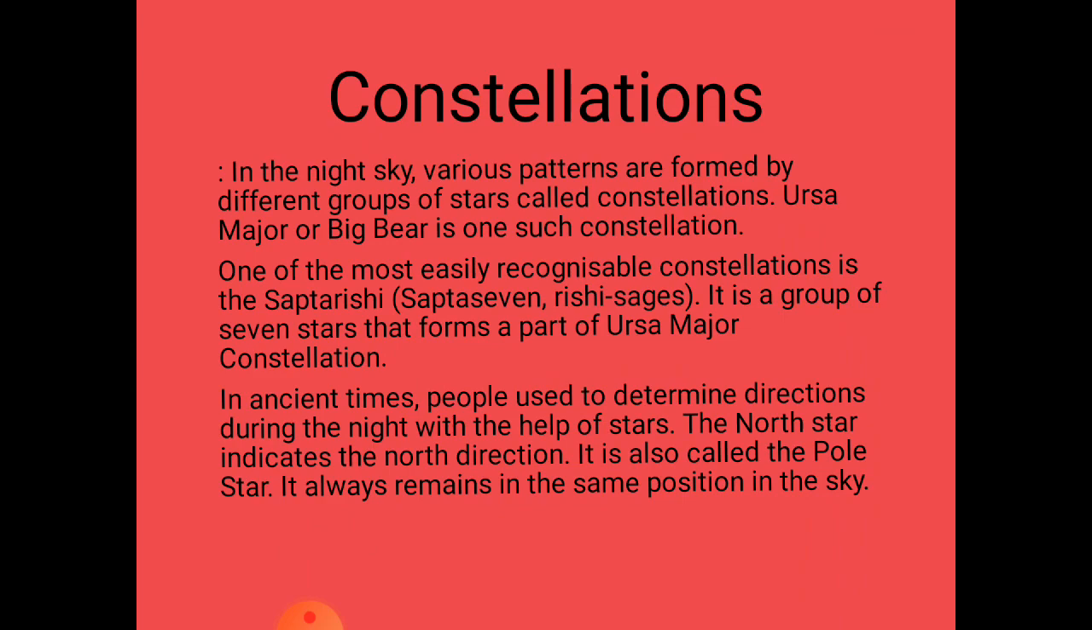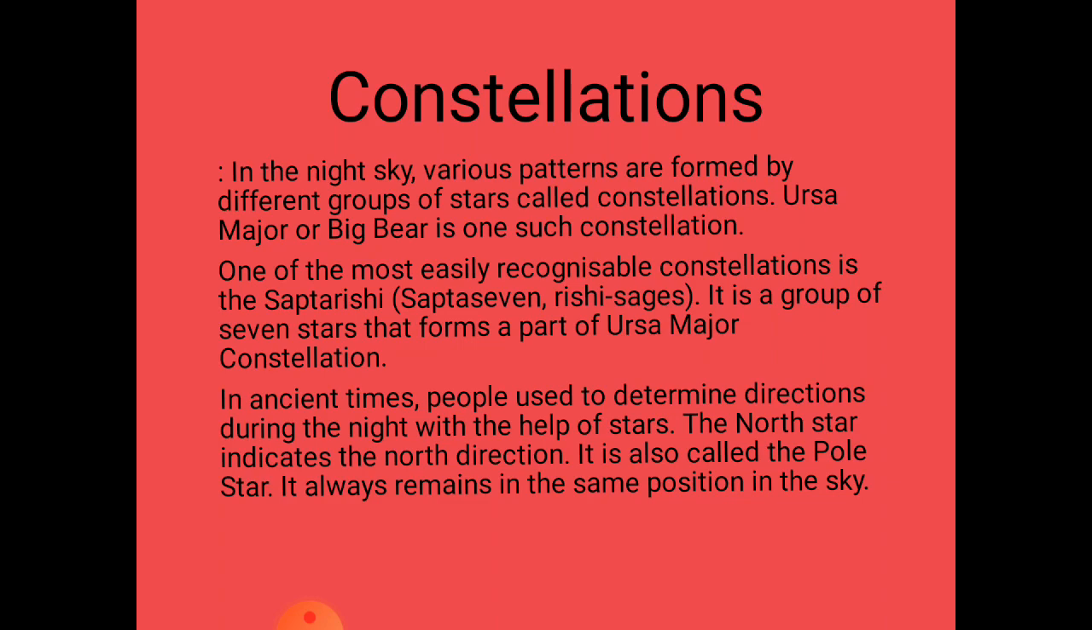Ursa Major or the Big Bear is such a constellation. We can also see Saptarishi in the sky. That is a group of 7 stars which forms a different pattern. So in the night sky, the various patterns you can see formed by the stars are called constellations. I have given an example also there. One of the most easily recognizable constellations is the Saptarishi, the group of 7 stars that we have also discussed.